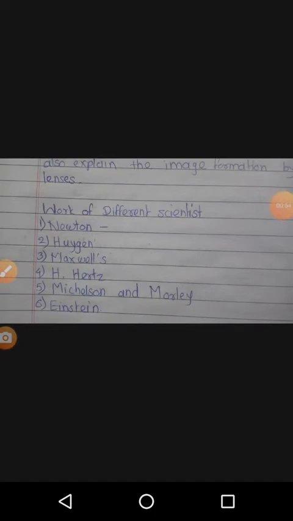Scientist Einstein also performed many experiments. He suggests many theories to explain light. His special theory of relativity is very useful to explain light.